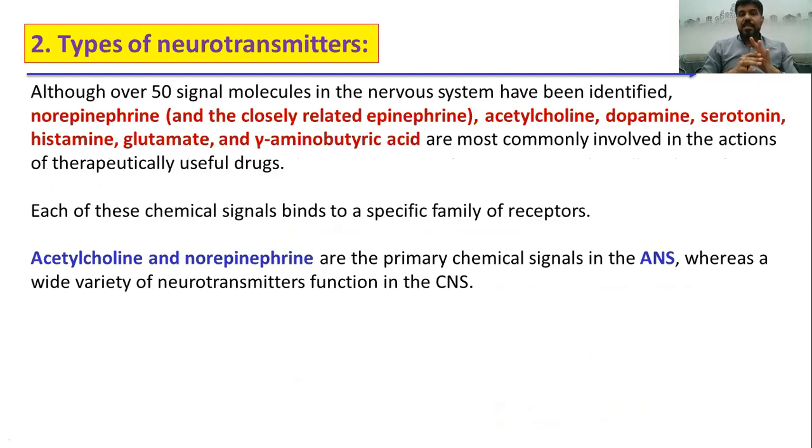Again, there is a wide range of neurotransmitters, and there are more than 50 neurotransmitters available in the nervous system. However, the most important neurotransmitters are norepinephrine, acetylcholine, dopamine, serotonin, histamine, glutamate, and gamma aminobutyric acid.